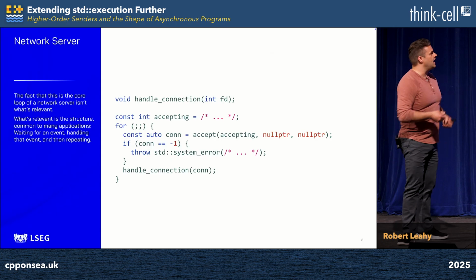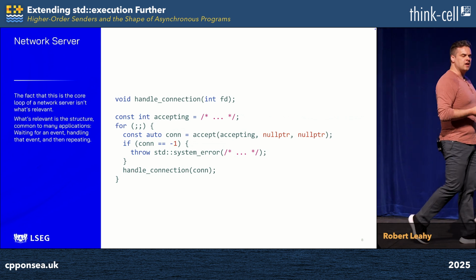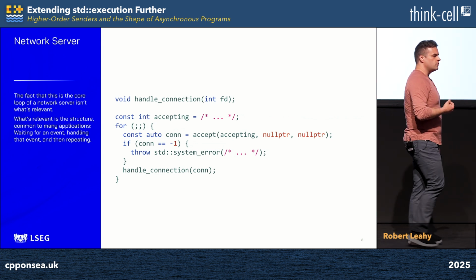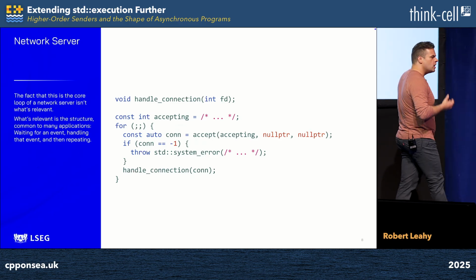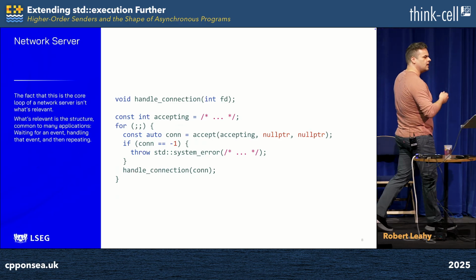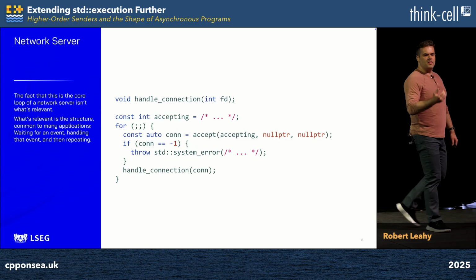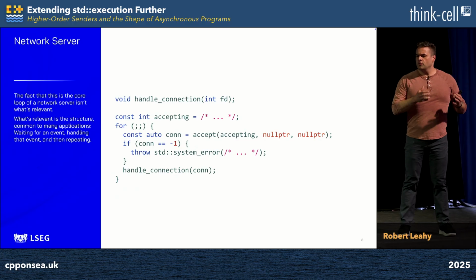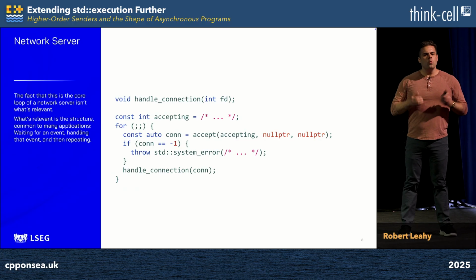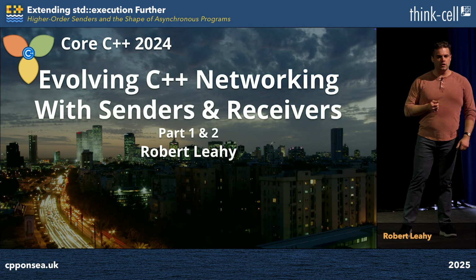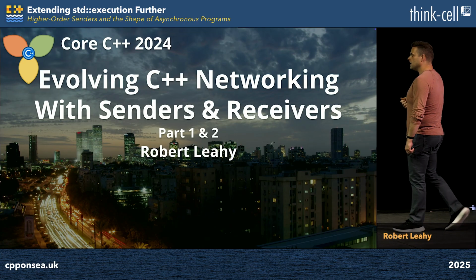On the slide, you see a synchronous network server which accepts an incoming connection, handles it, and then goes back to accept yet again. This pattern is not unique to networking, however. GUI applications feature exactly the same pattern, repeatedly waiting for an incoming event, handling it, and then going back for more. But despite the tour of primitives we just went on, we know for a fact that we can actually model this in std::execution because I said we could in a 2-hour-long talk I gave last year in Tel Aviv.